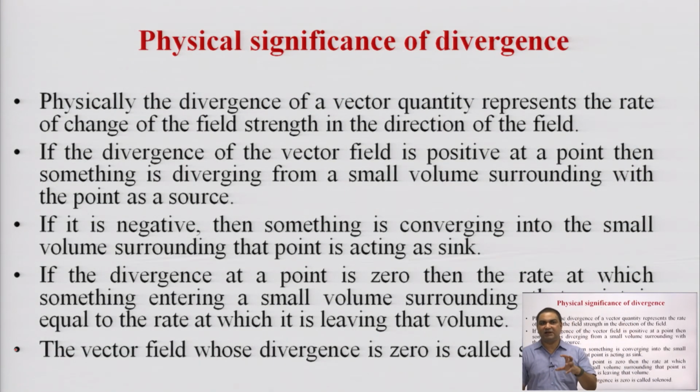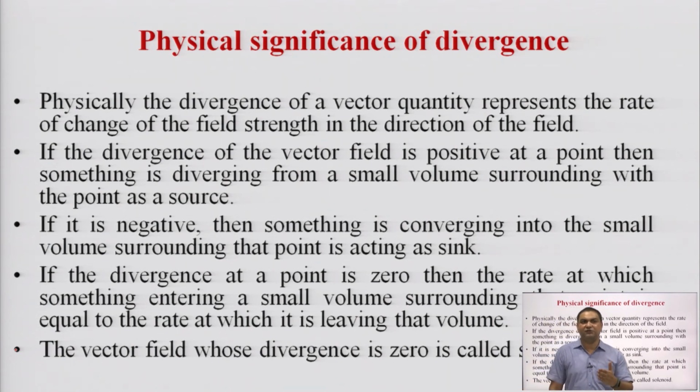Now, to understand the physical significance of the divergence of a vector quantity, it represents the rate of change of the field strength in the direction of the field. It is a very important thing to understand, because the physical significance we are talking about here will be reflected in our subject, when we talk about the electric field or the magnetic field, or the rate of change, in that case this divergence will be used.